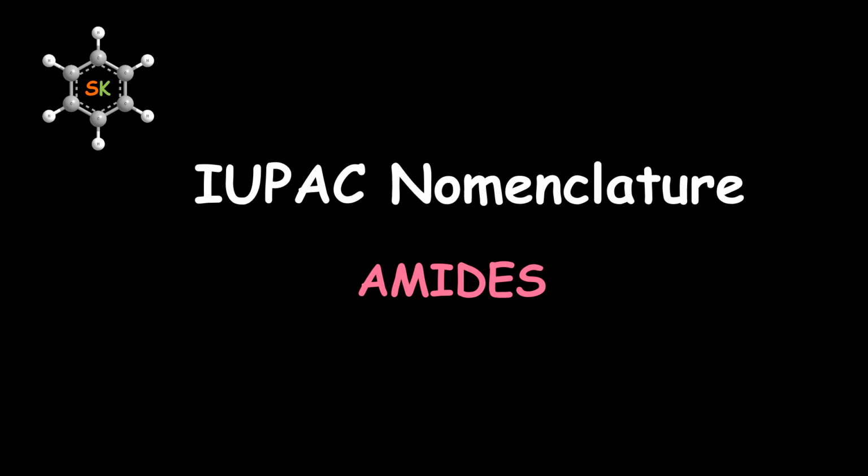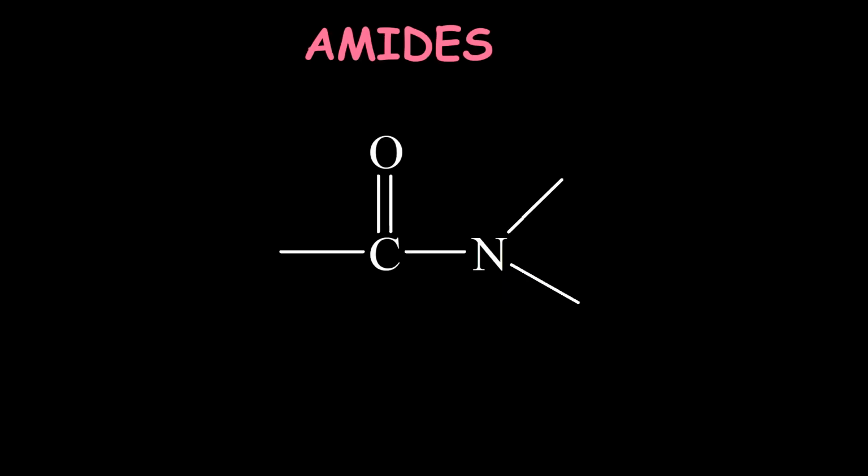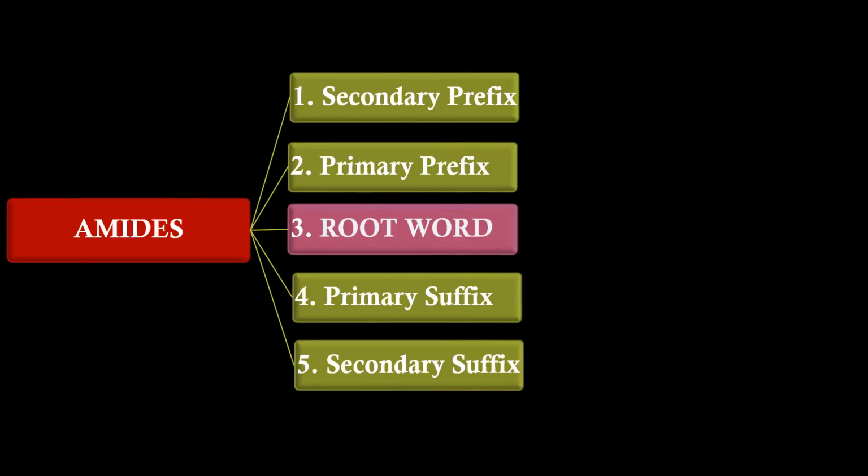IUPAC nomenclature of amides. Amides should possess a carbonyl functional group attached to nitrogen. On the other side of the carbonyl and on nitrogen, groups can be either hydrogen or alkyl or aryl in nature. The IUPAC name of amides can have all 5 units in it.